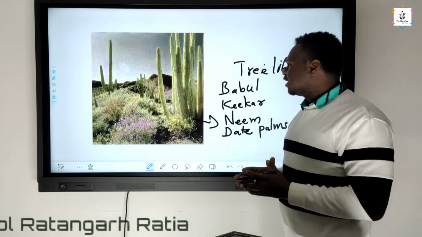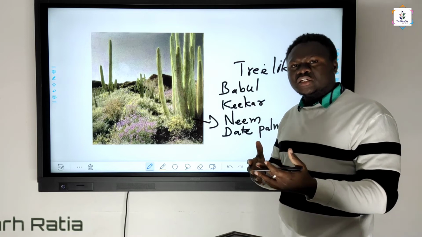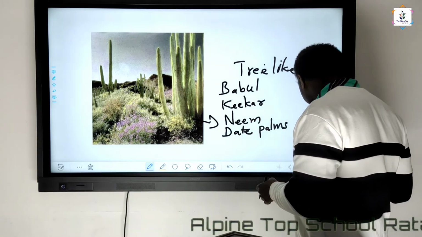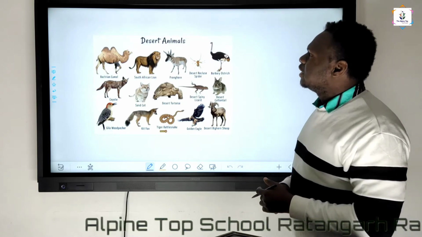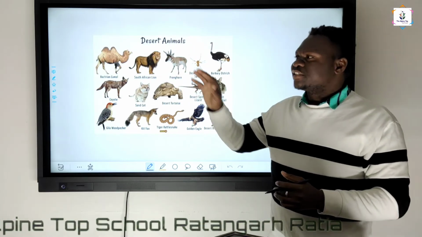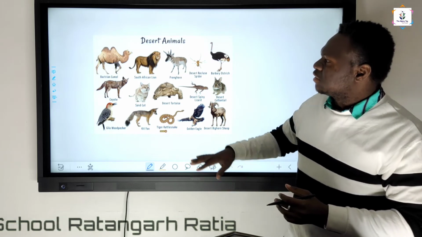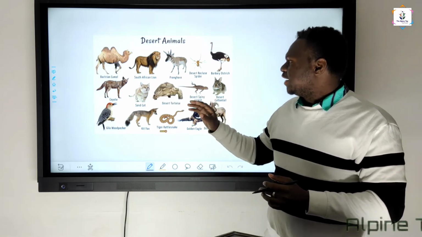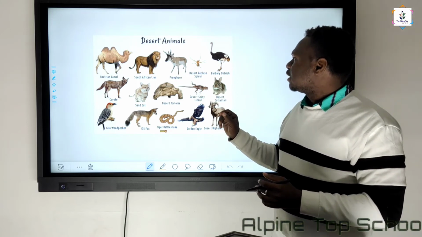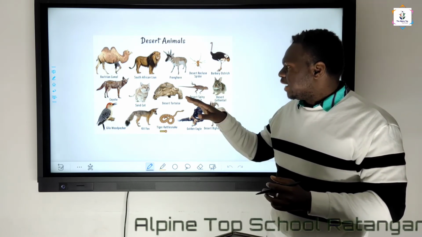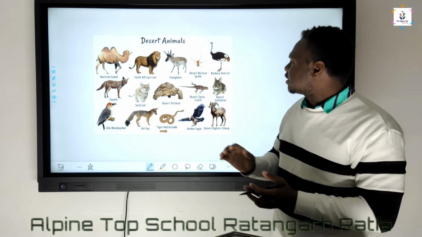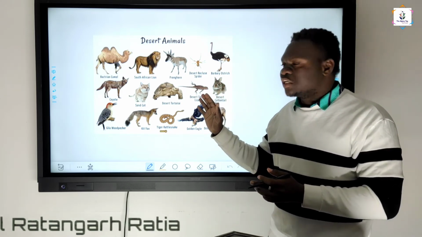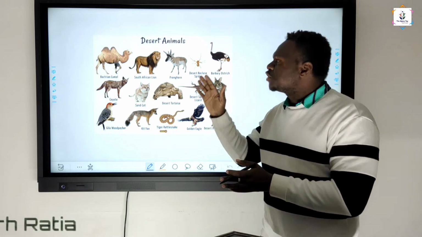Then apart from that, let us go to some other slides and check on what are the other things that you can see over here. Okay. These are the desert animals. Animals such as Bactrian camel, South African lion, progon, desert crows, and also you can see different animals like lizards, rabbits, snakes, and all these things in the desert area.